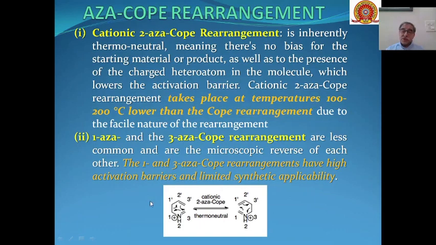So they are not of much synthetic utility. Only cationic 2-aza-Cope rearrangement is important in terms of synthetic utility. Moreover, it takes place at much lower temperatures as compared to the Cope rearrangement.